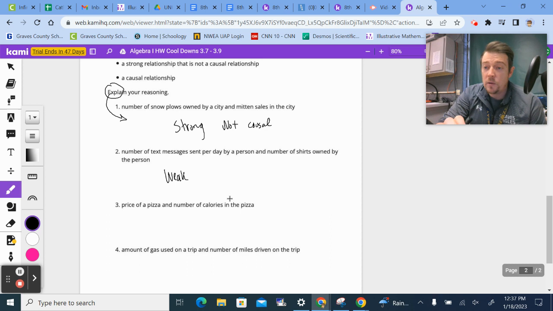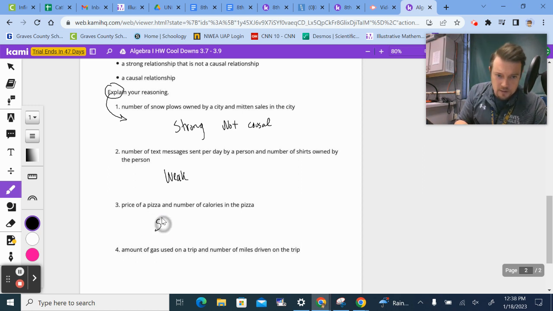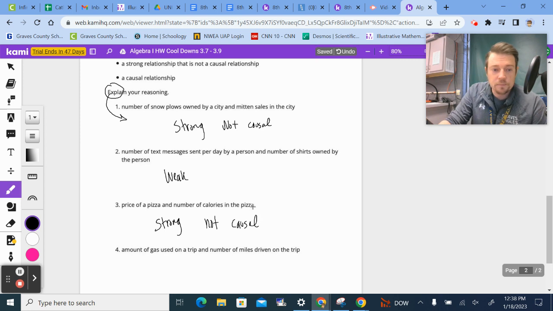So I would say this is going to be a strong relationship, but I don't feel like the calories are directly causing the price to go up. It's the ingredient prices or the amount of ingredients that you have, which could be tied into the calories, but not direct cause and effect. So I'm going to say that this one is strong, but it is not causal for those reasons. Sorry, I talked myself out of that one.